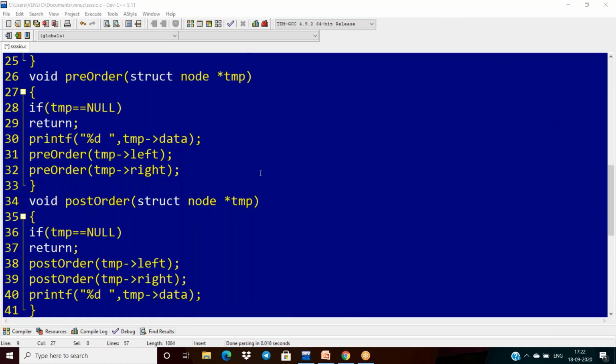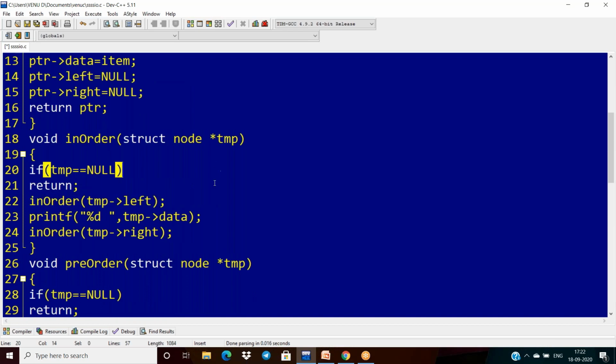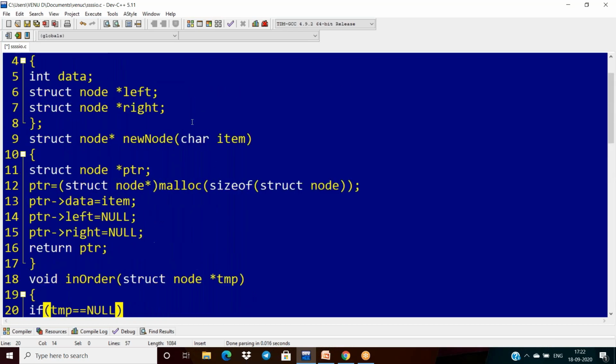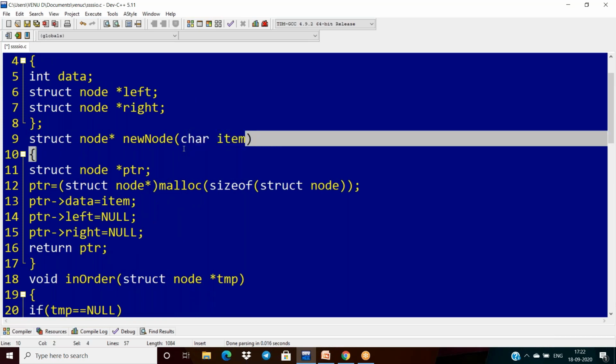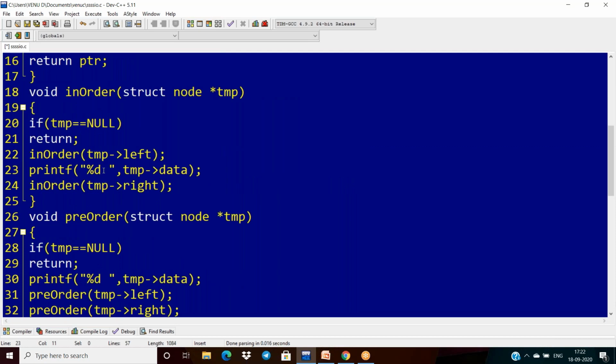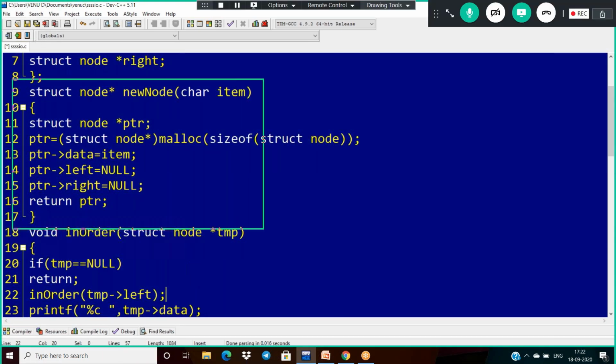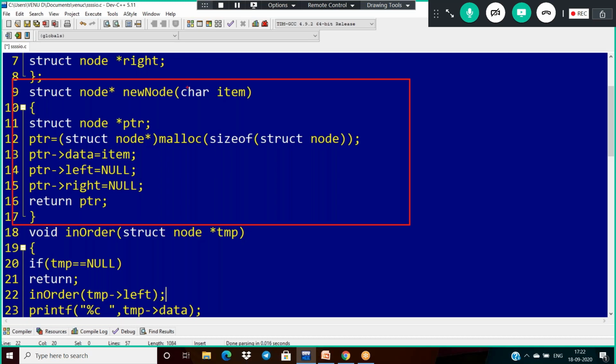In in-order, we are printing the element temp dot data, but it uses percentage d. We need to pass a character item, so if it is a character item, you should display a character. That is why it changes to percentage c. Just these modifications. The first modification is, in the new node, replace the integer item with a character item.